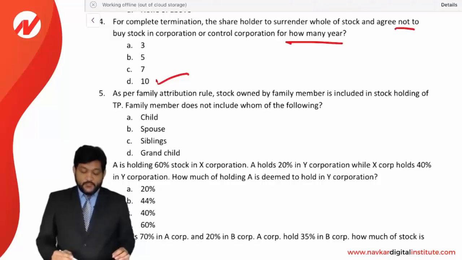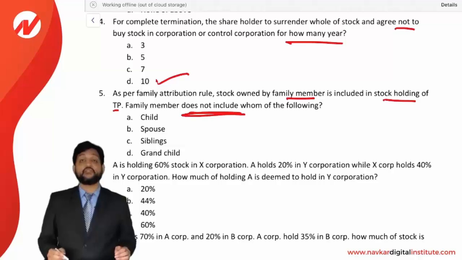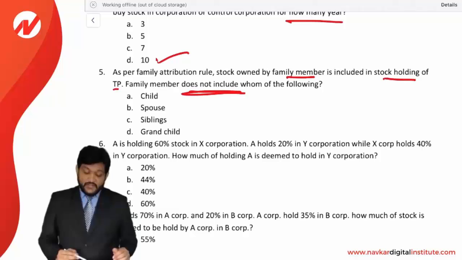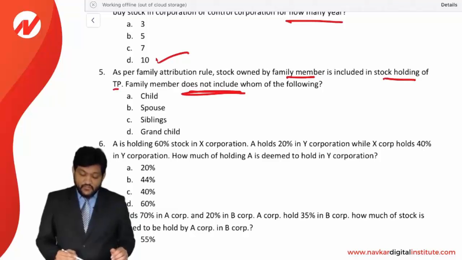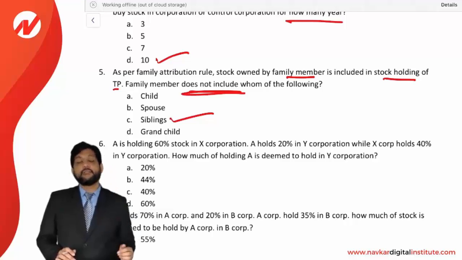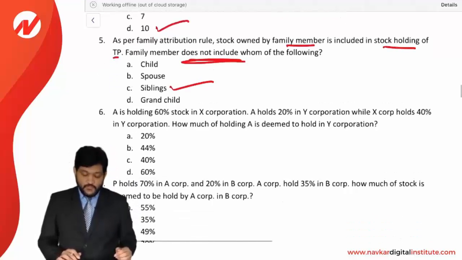As per the family attribution rule, stock owned by a family member is included in the stock holding of the taxpayer. Family member does not include whom of the following? Which of the following will not be considered as a family member for the attribution rule? Child is considered, spouse is considered, sibling is not considered. So C is the correct option. Sibling will not be considered as a family member for the purpose of the attribution rule.